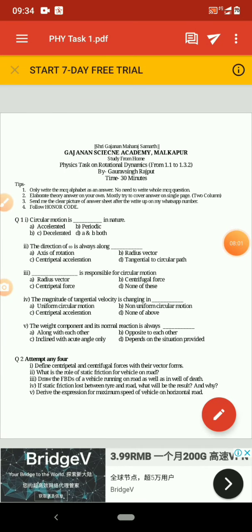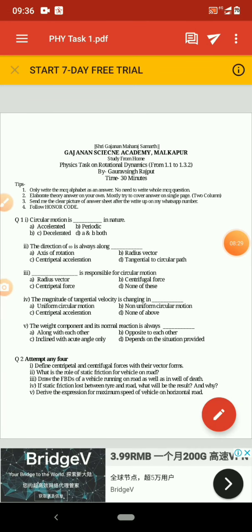The next question was: if static friction is lost between tire and road, what will be the result and why? Obviously, if the static friction is lost, the vehicle will skid off the road, because it will not maintain any centripetal force if it is taking a turn. It will not maintain the resistance or friction between the tire and road, so the vehicle can skid or topple on the road.